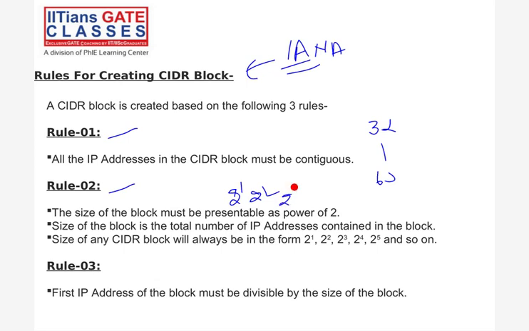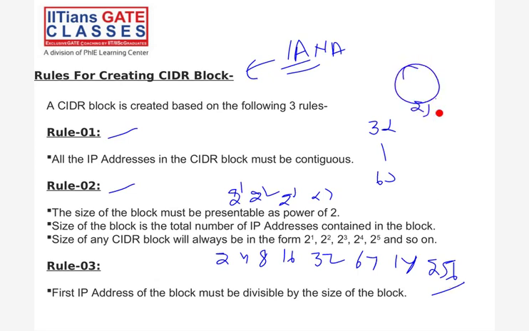Let's say I want 100 IPs. Then IANA will assign me 128 IPs, not 100. Similarly, if I need 200 IPs, then IANA will assign me 256 IPs, right? This is the second rule. The third rule is the first IP address of the block must be divisible by the size of the block. Let's say the size of the block is 256, right? So whatever the first IP of this block is, it must be divisible by 256. These are the three rules.